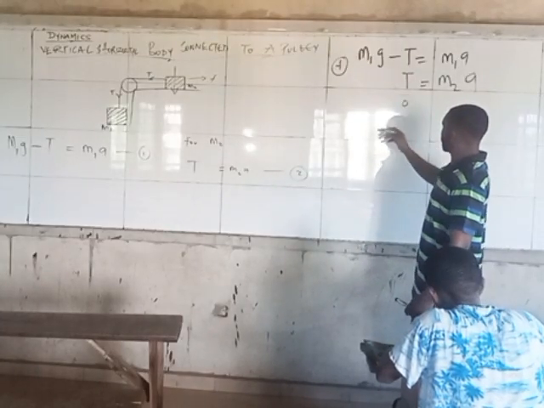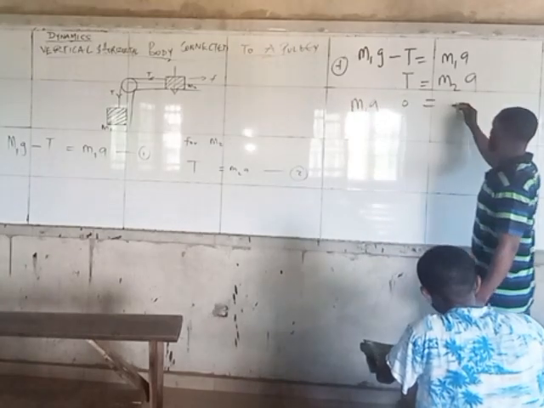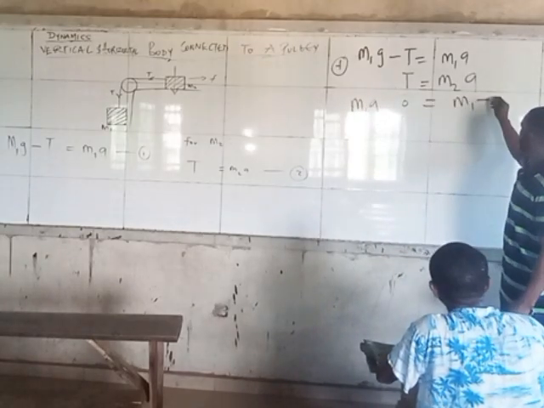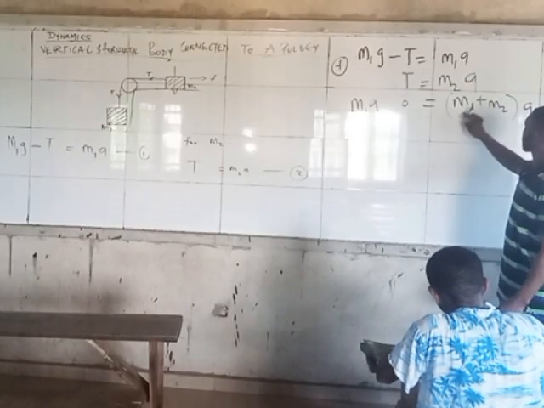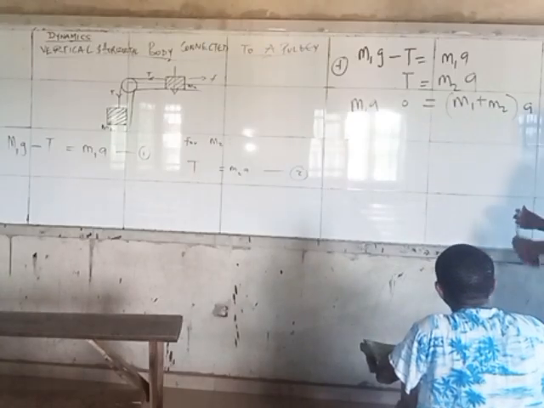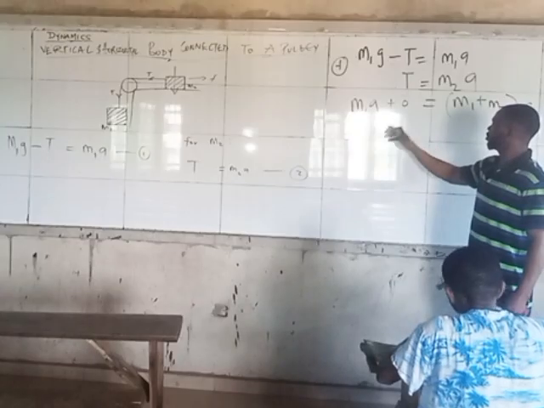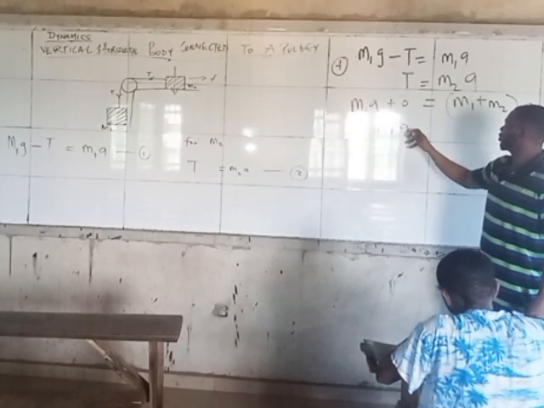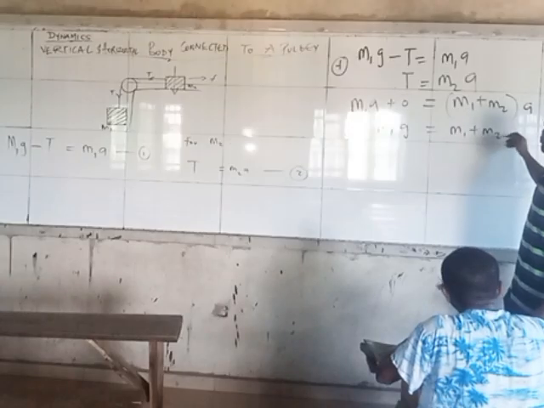This leaves M1G equals M1 plus M2 all times A, because A times M1 plus A times M2. So this is M1G equals (M1 plus M2) A.